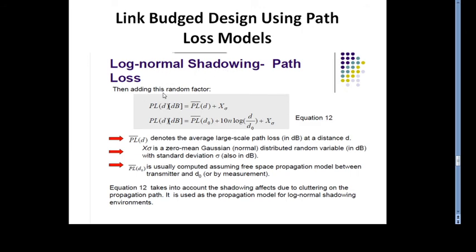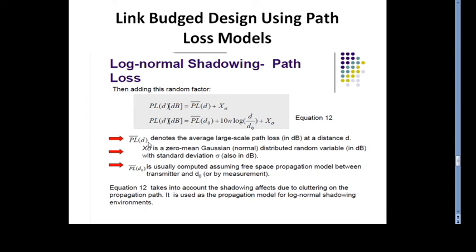Adding a random factor, the path loss where the transmitter and receiver are separated by distance d is the average path loss plus a random variable with variance sigma squared. We can put in the value from equation 11 to get the path loss in dB.